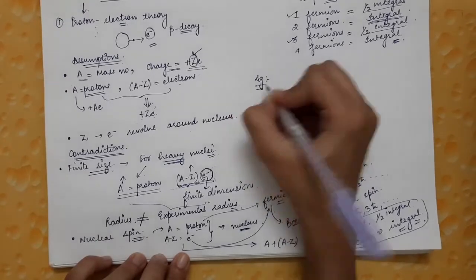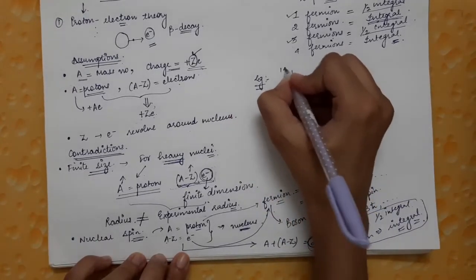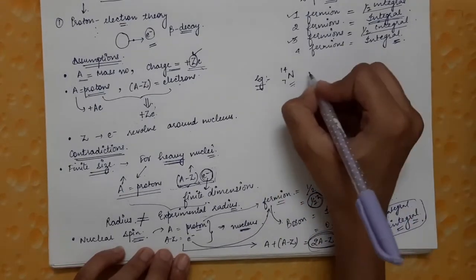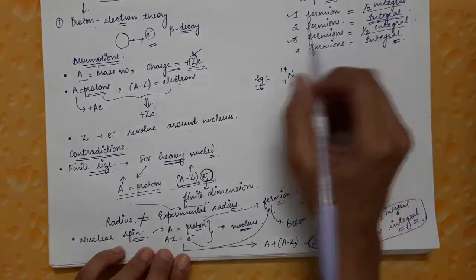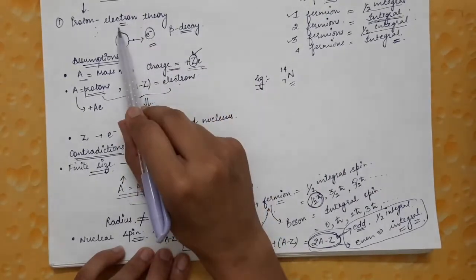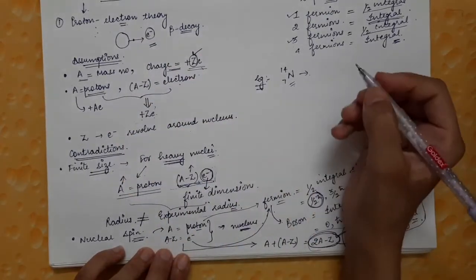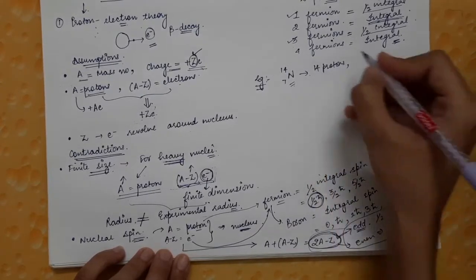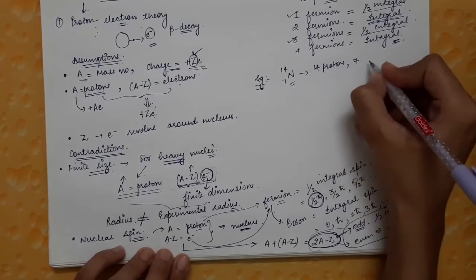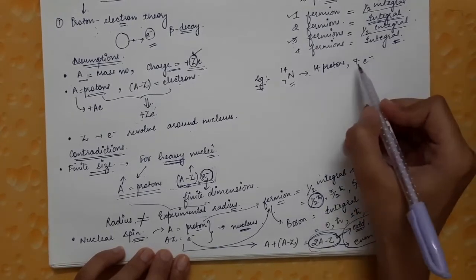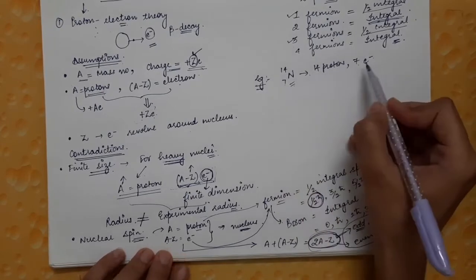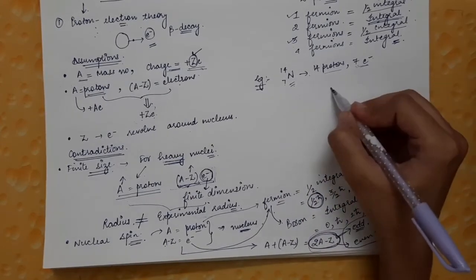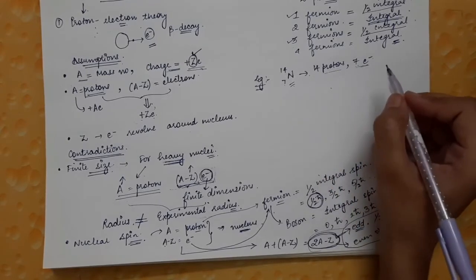Take the example of the nitrogen nucleus. According to the assumptions of proton electron theory, for the nitrogen nucleus there must be 14 protons, and along with them 7 electrons, that is, A minus Z, which is 14 minus 7, present inside the nucleus, while the other 7 electrons revolve around the nucleus.